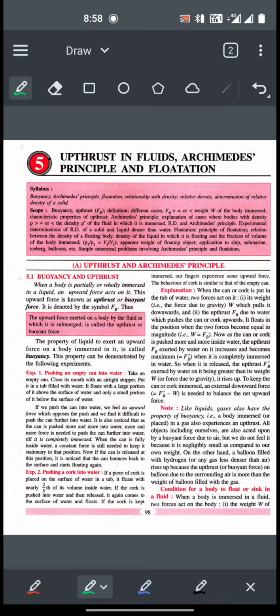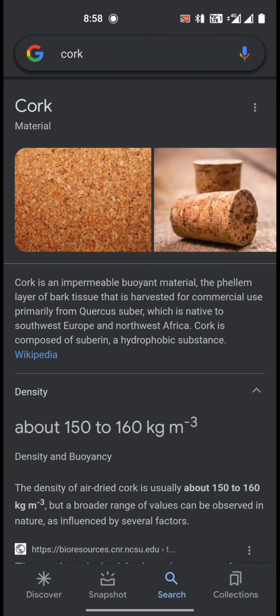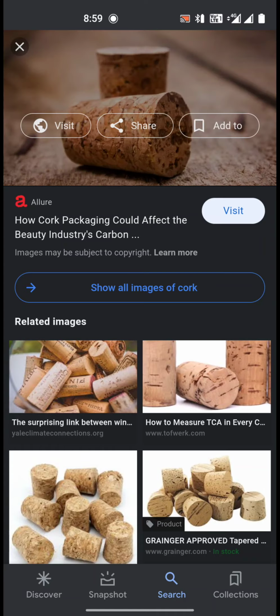So some examples of upthrust: pushing an empty can into water, like we did in our experiment. Pushing a cork in water. Cork is a very light wooden kind of material. Let me try showing you that. So this is the picture of a cork, as you can see. It is generally made up of the outside layer of bark of a specific tree. So this is cork, and its density is lesser than that of water.